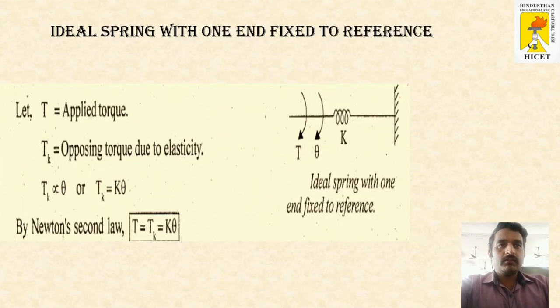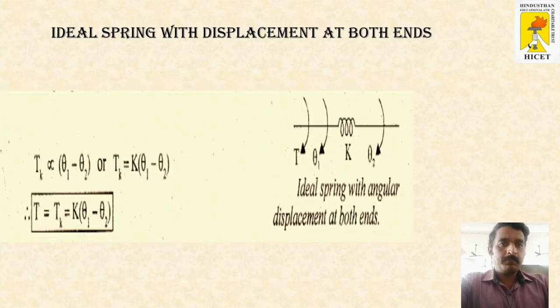Next, coming to the spring, in case 1 fixed to one end. This is similar to the mechanical translation system. For the spring, it will be directly proportional to the displacement. Here it will be directly proportional to theta. So Tk will be proportional to theta. The proportional can be removed by adding the constant capital K. So the final equation Tk is equal to K into theta for case 1. And in case 2, which is movable at both the ends, just replace theta by theta 1 minus theta 2. So the final equation is Tk is equal to K into theta 1 minus theta 2.